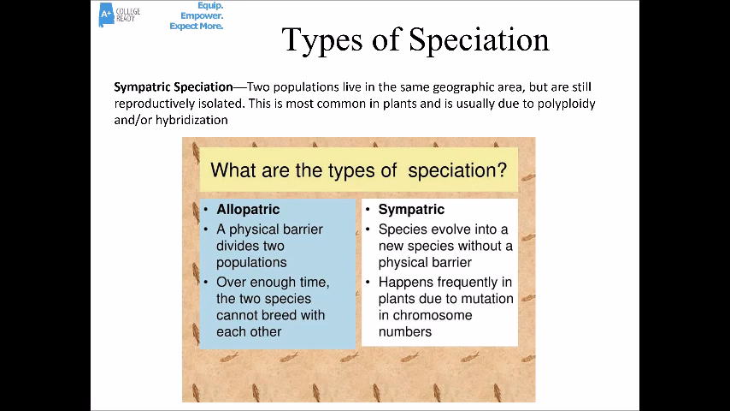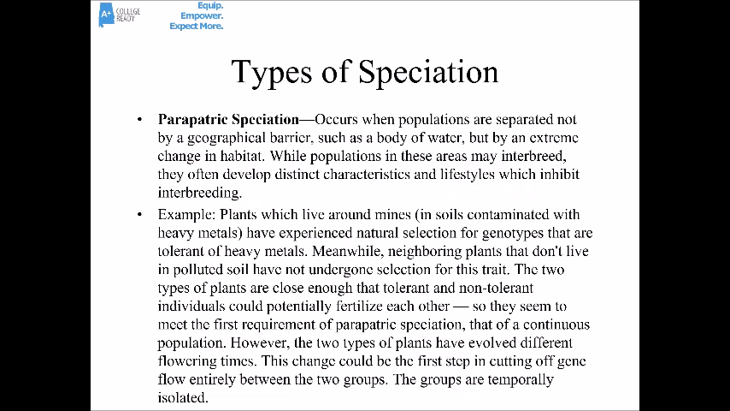And because they can't reproduce together anymore, those two populations, again, just like in allopatric speciation, build up random accumulations of mutations, and over time, the two populations become more and more different, so different that they're not the same species anymore. The last type of speciation we'll mention is called parapatric. So this occurs when populations are separated not by a geographical barrier, but by some kind of extreme change in habitat.